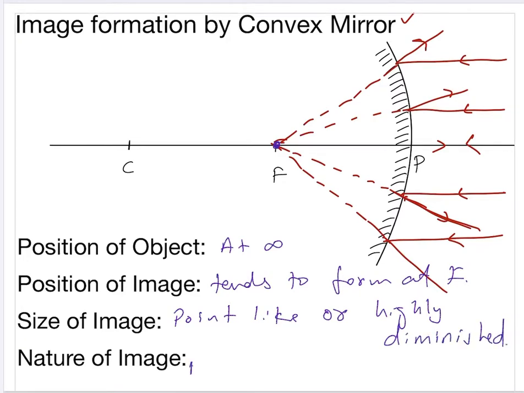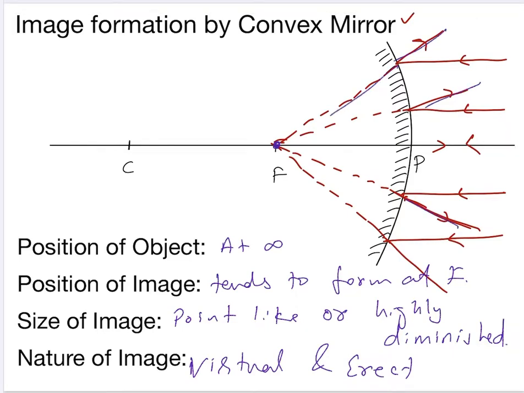Nature: virtual and erect. Why? Because the real rays are reflecting, they are not meeting. The extended rays are meeting. Correct? So this is the first case.